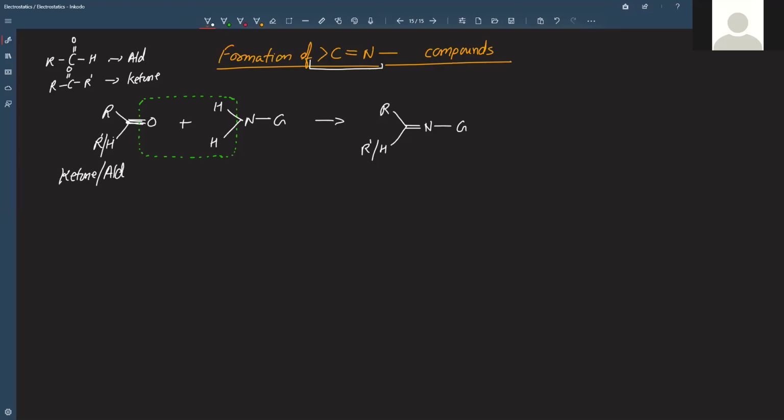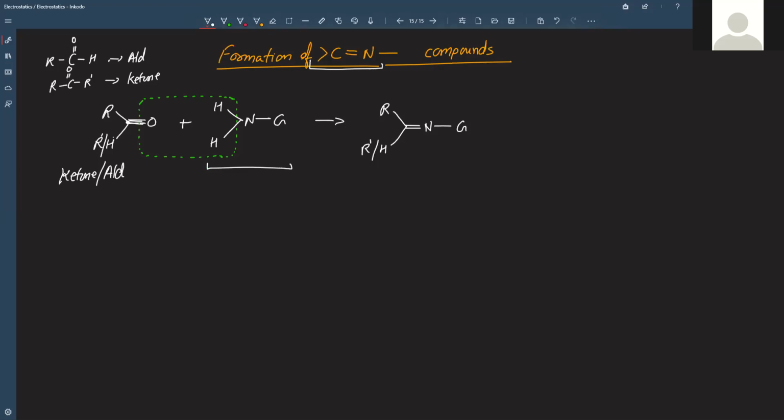Right now, this group G which we have seen here can have multiple options, and based on that G our final compound is formed. This reagent has NH2 and G. Instead of G, if there is an H, it will be called ammonia. So from an ammonia molecule, one hydrogen is removed and another group is added. So this is nothing but an ammonia derivative, right?